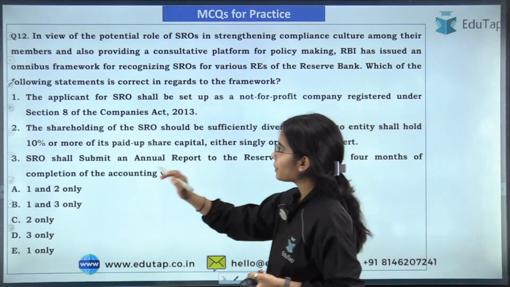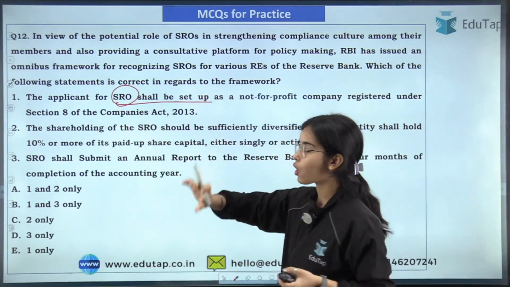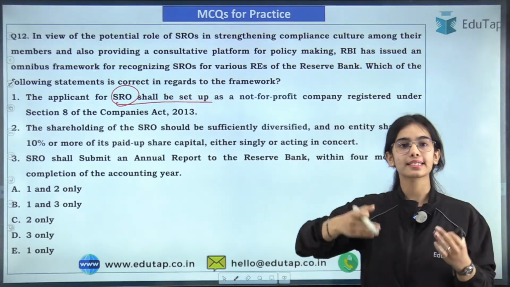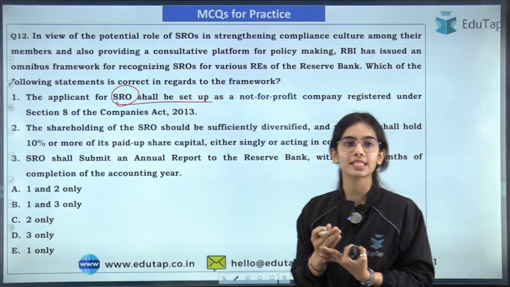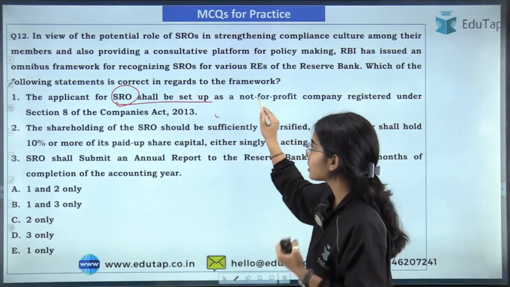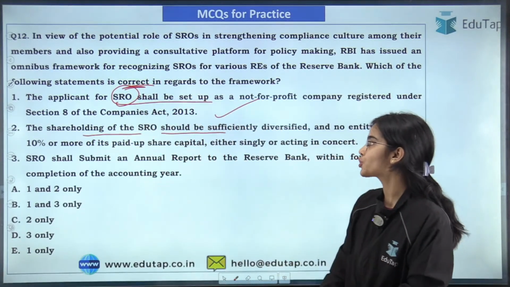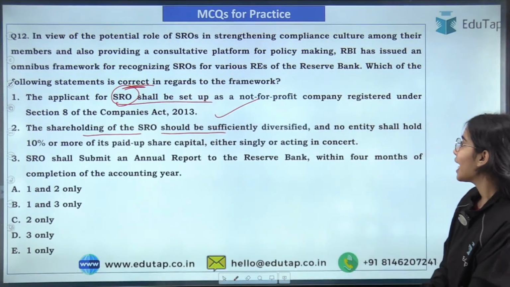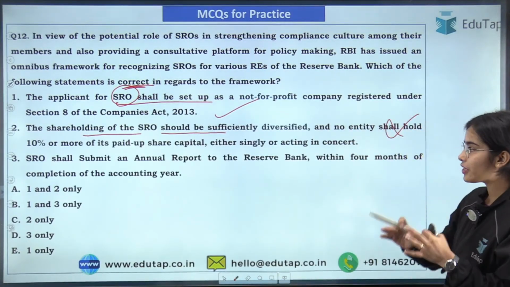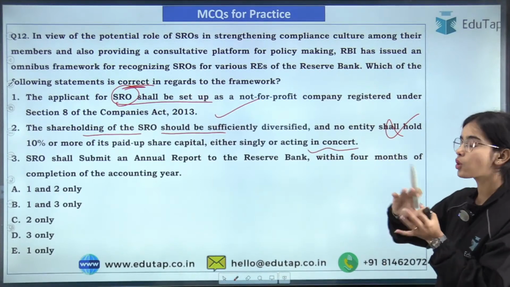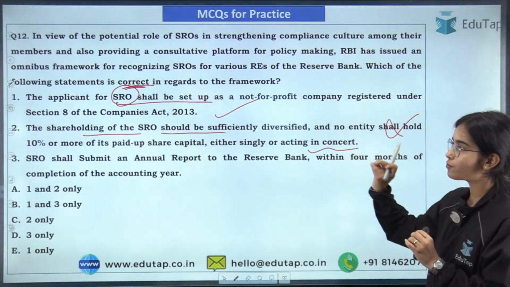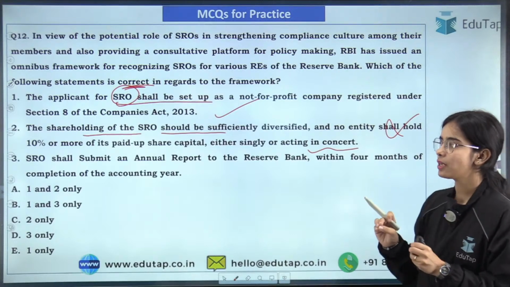See, first of all, the applicant for an SRO shall be a not-for-profit organization set up under Section 8 of the Companies Act of 2013. So that is correct. You have to answer what is correct. The shareholding of the SRO should be sufficiently diversified, and no entity individually or in concert shall have 10% or more of the shares.